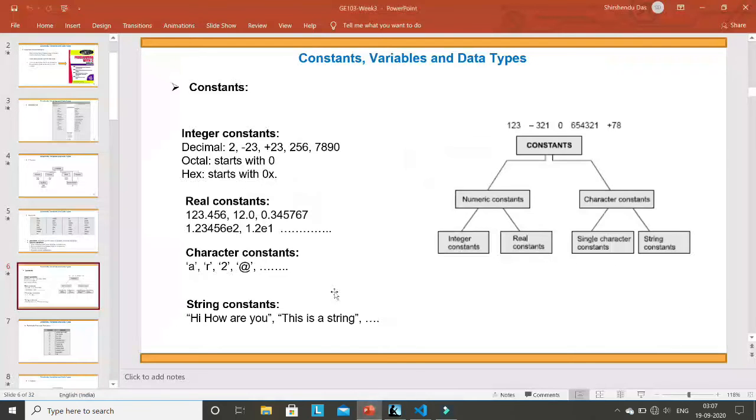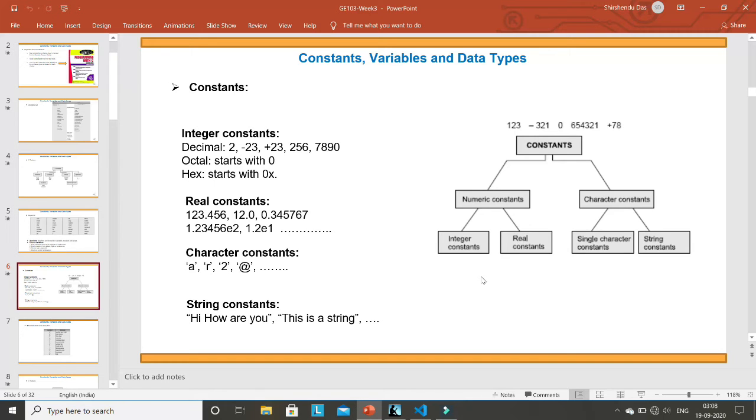Okay. And after this part is done, if you go to the next part of constants, you will find character constants. Character constant means any character that you use: a, b, c, or any letter. If you remember my second or third lecture, where I explained the ASCII table, at that time I said that any character that you can show on your keyboard has a corresponding ASCII value.